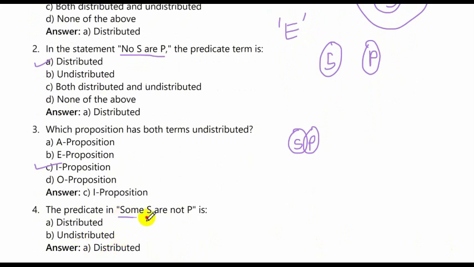Now tell me which type of proposition is it? Is it A, E, I, O? I'll wait 2 seconds. It is the O proposition. It states some S are not P. So the subject is of course undistributed, but the predicate is distributed because it refers to all members of that class P.